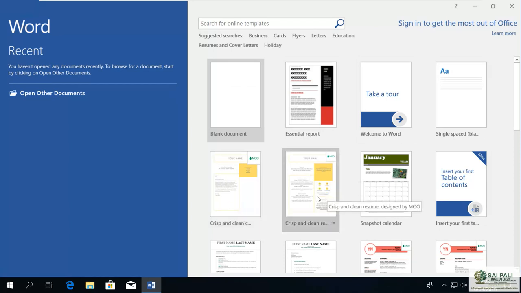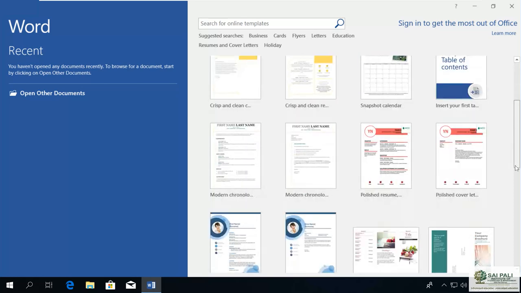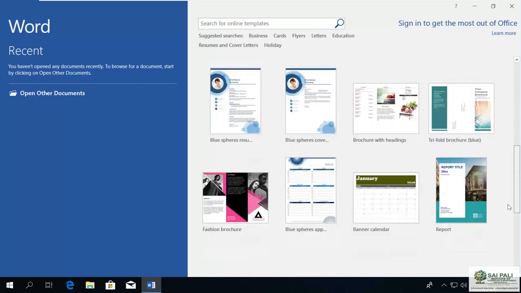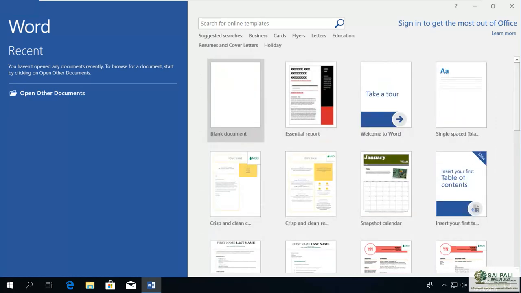Suppose I want to create some essential report, so I can open this one. I can create a welcome to Word, I can create a single space blank document, I can insert your first table of content tutorial. You have multiple options for templates where you can select from. These ones will download the templates when you have an internet connection. So when you click on this, it can open it.